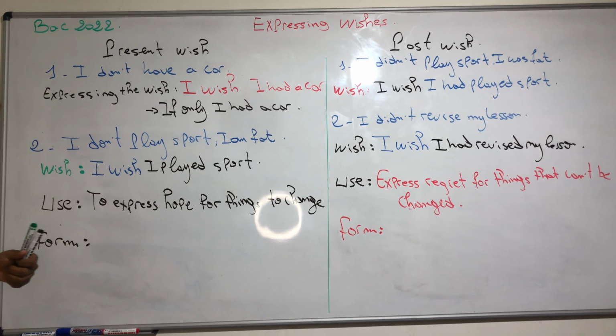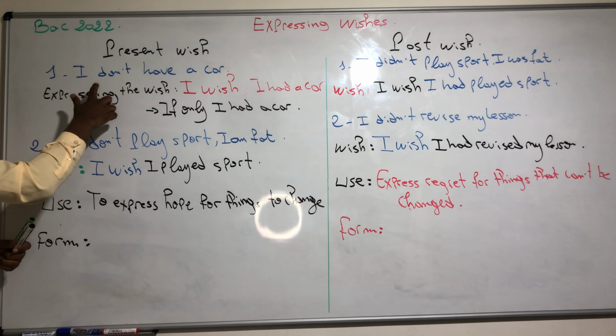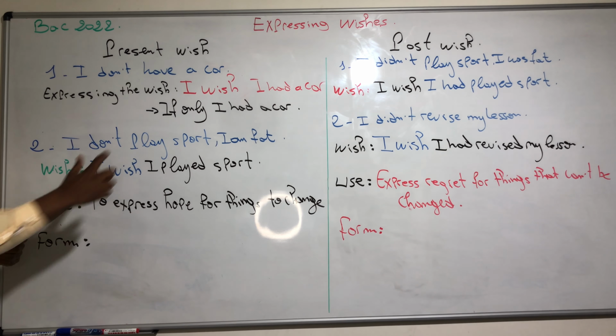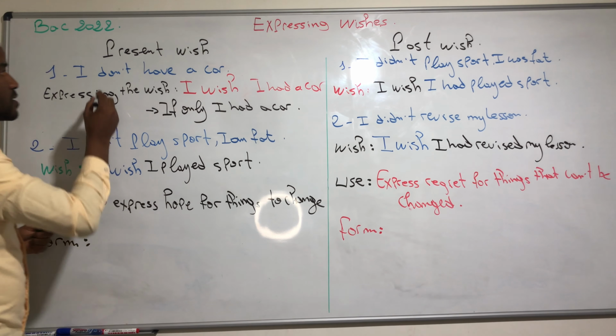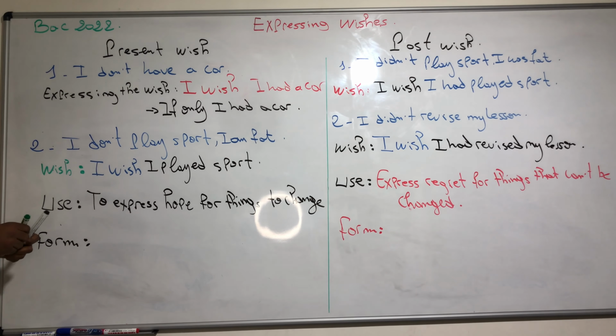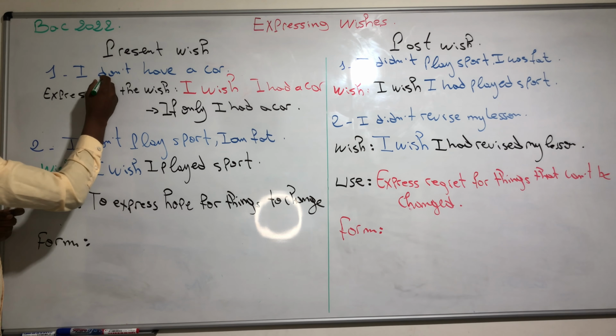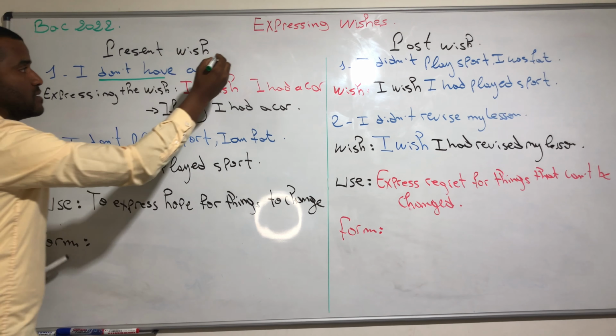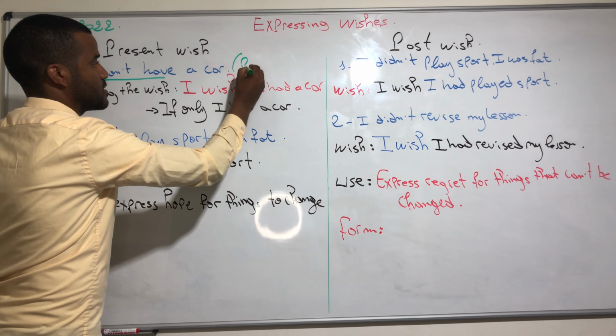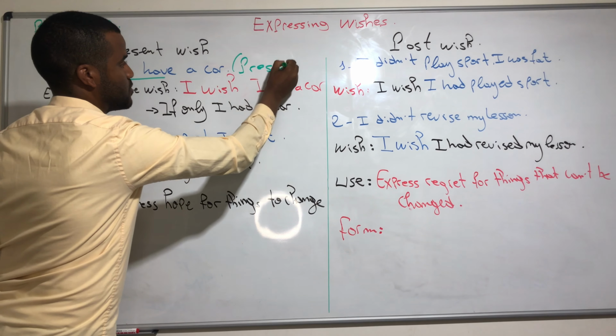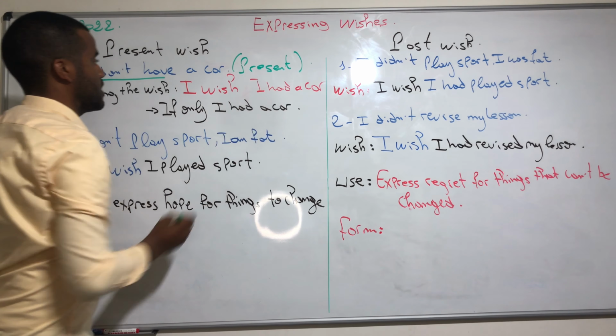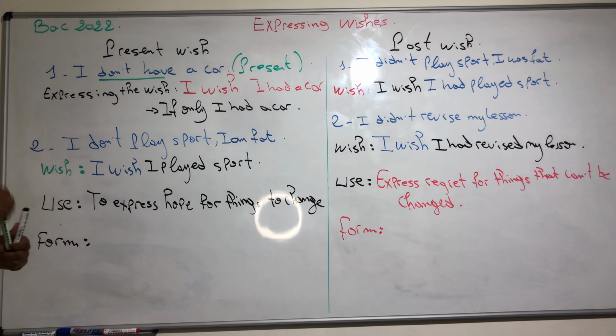Going back to the first example, when we say I don't have a car, I wish I had a car. If you want to analyze the sentence, which tense is it? This sentence, I don't have a car, is in simple present.